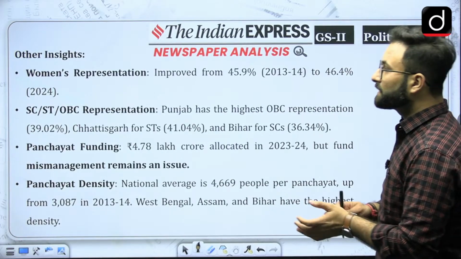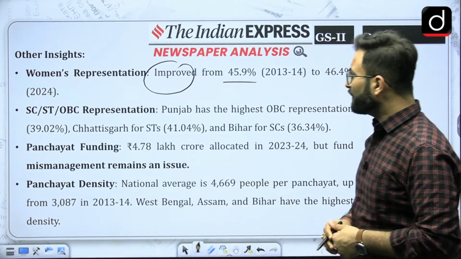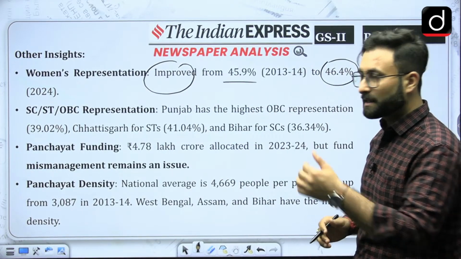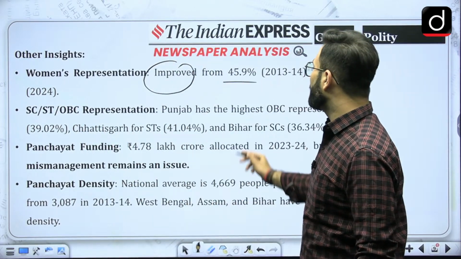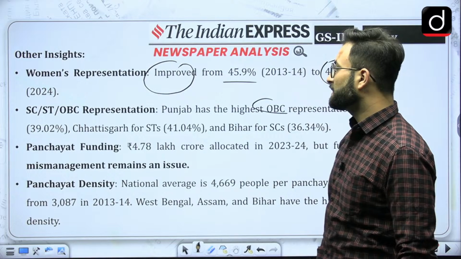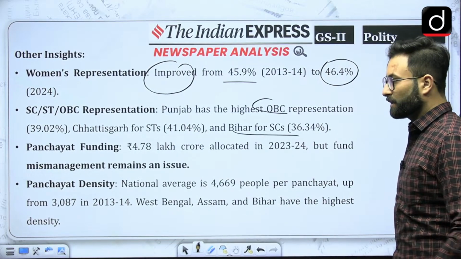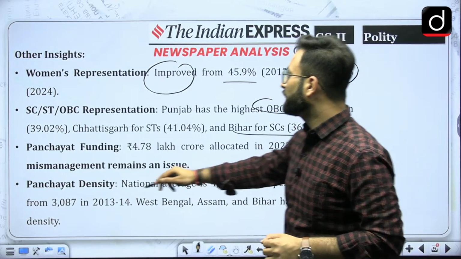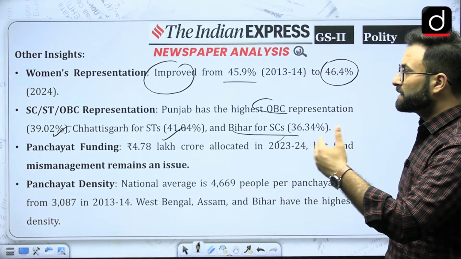Now moving further, other insights, if you talk about, so women's representation has improved from 45.9% to 46.4% in the last 10 years. If you talk about the SC, ST and OBC representation, Punjab has the highest OBC representation, Chhattisgarh for the ST representation, and Bihar for the SC representation. Okay, when we talk about the highest representation, that is somewhere around 39%, 41% and 36% respectively for the OBC, ST and SCs.